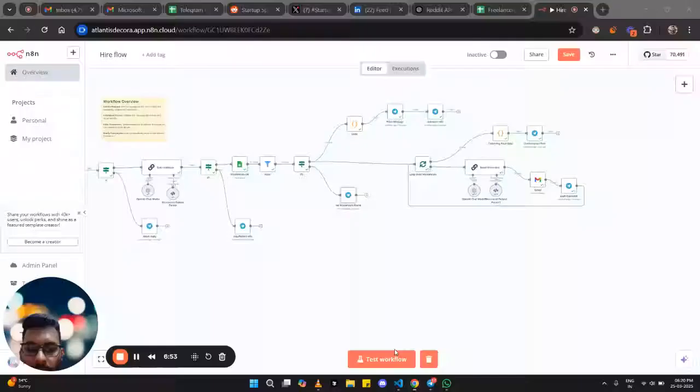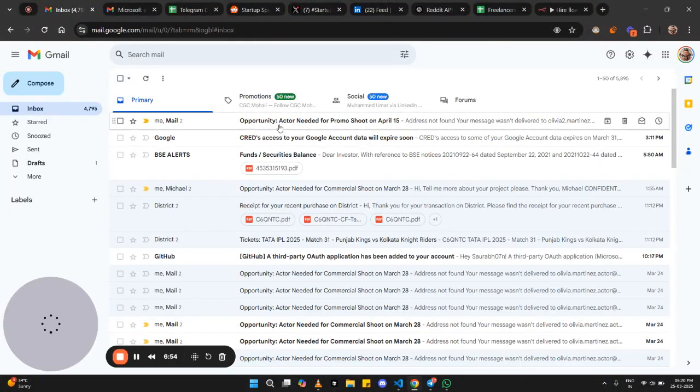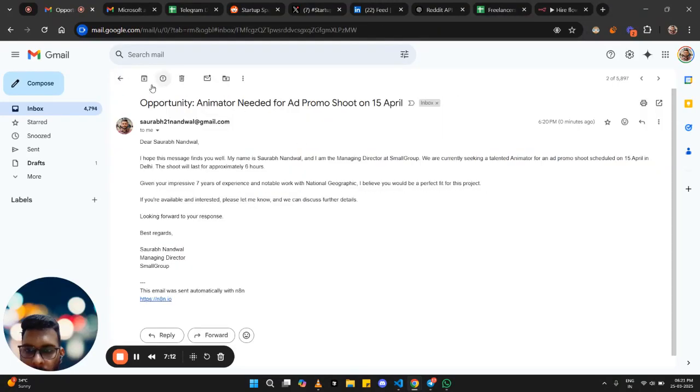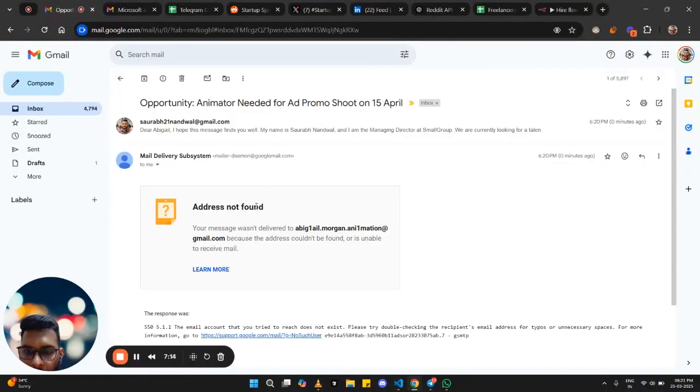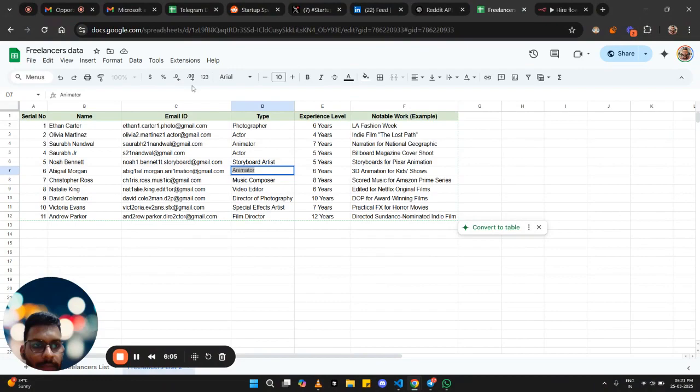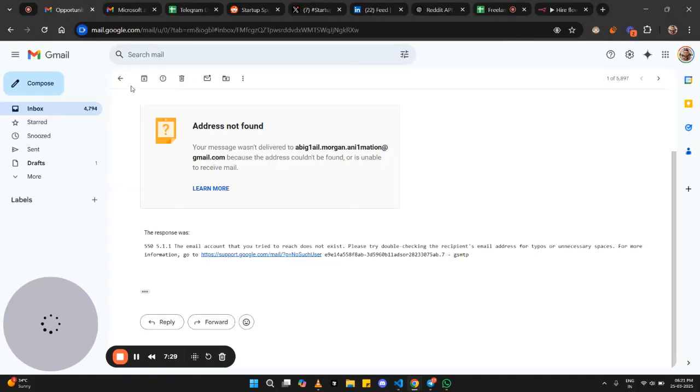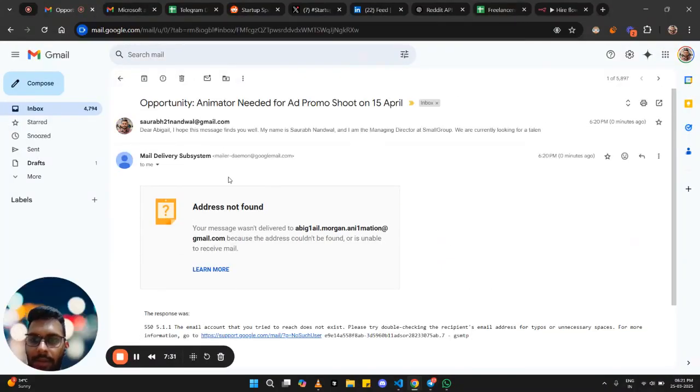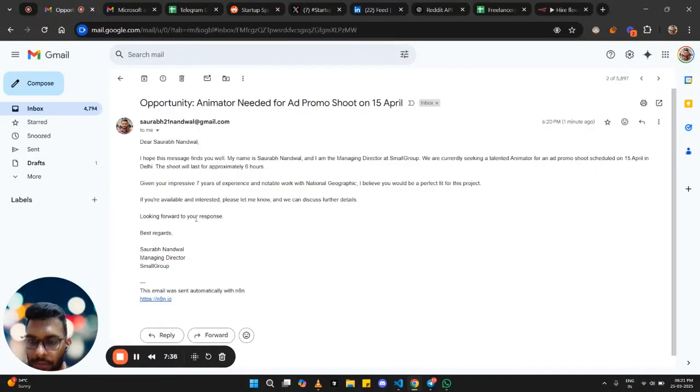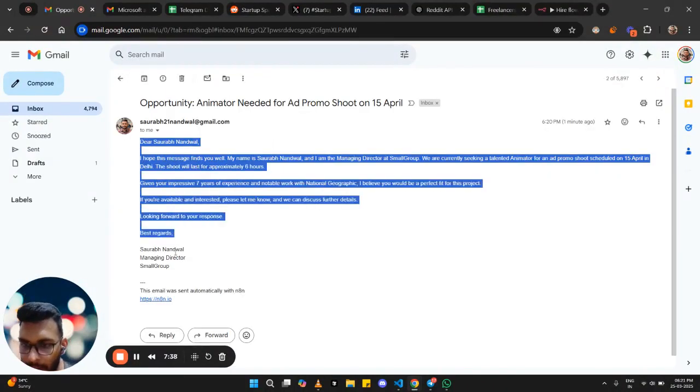So let's look at whether we have received a mail or not. Yes, we have received. This error message is because in this sheet the emails we have provided are all fake emails. We got them from ChatGPT, but a couple of emails I have provided are my own emails for testing purposes. So for the fake one, it said the address was not found, and to me it was mailed successfully.